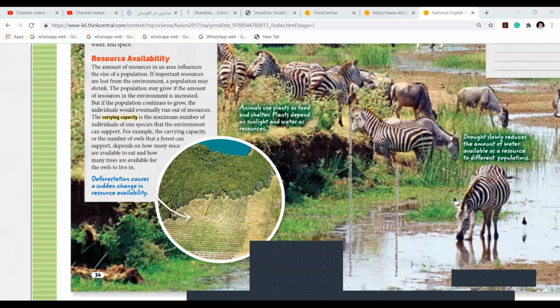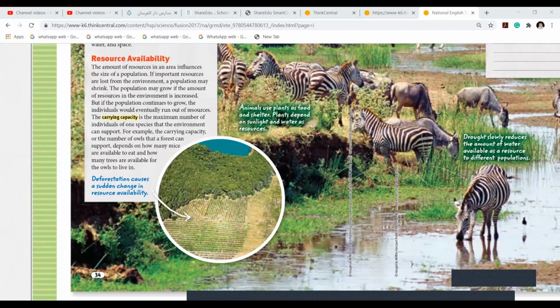Anyways, so in last class in population dynamics, I discussed population and then we ended up at carrying capacity. That is the maximum number of individuals of one species, I told you when I'm talking about population I'm talking about one kind of species, that the environment can support. For example, the carrying capacity, or the number of owls that a forest can support, depends on how many mice are available. Why am I talking about mice? Because it's their prey, it's their food.